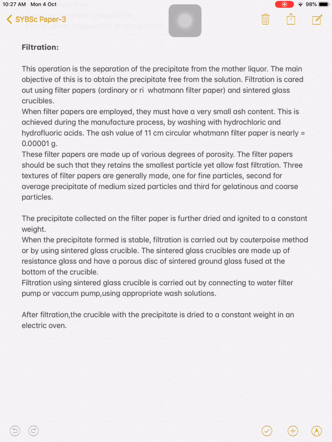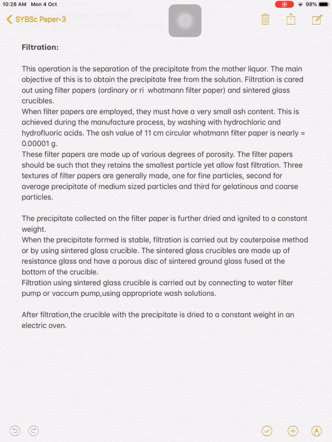Three textures of filter papers are generally made: one for fine particles, second for average precipitate of medium sized particles, and third for gelatinous particles. So depending upon the form of precipitate formed, we use different filter papers. The precipitate collected on the filter paper is further dried and ignited to a constant weight. When the precipitate formed is stable, filtration is carried out by the counterpoise method or by using a sintered glass crucible.